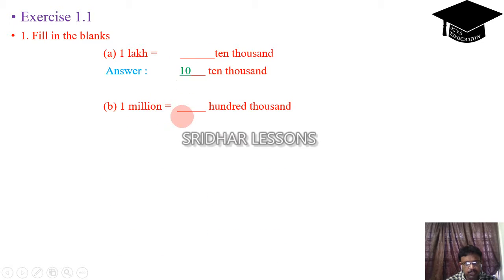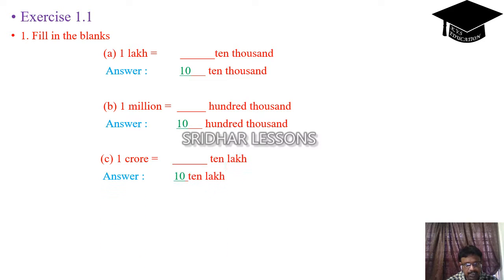1 million is equal to dash 100 thousands. Can anybody guess? It is 10 into 10 hundred thousands. 1 million is equal to 10 into 10 hundred thousands. 1 crore is equal to dash 10 lakhs. 1 crore is equal to 10 lakhs. That means 10 into 10 lakhs.